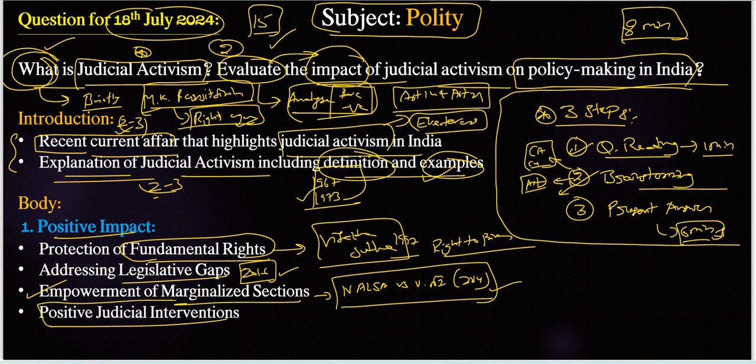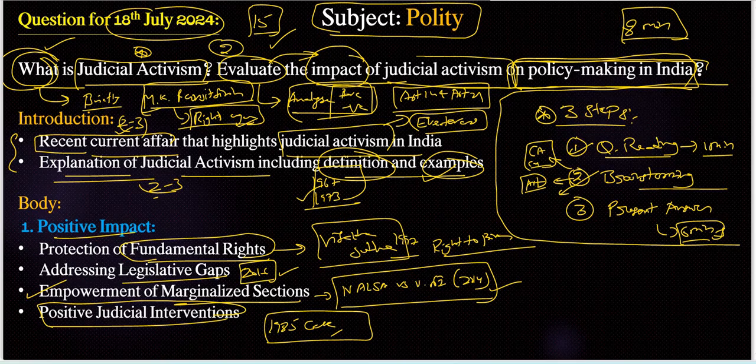Next, positive judicial interventions. Here the Supreme Court's decision in the Olga Tellis versus Bombay Municipal Corporation case, that is the 1985 case, which recognized the right to livelihood as part of the right to life, showcases judicial activism, especially in policy making. Don't divert your answer from this keyword. Many written answers are about judicial activism only, but positives and negatives differ in every aspect, right? Regarding policy making in India only, we need to include all our points. That is the important keyword here.